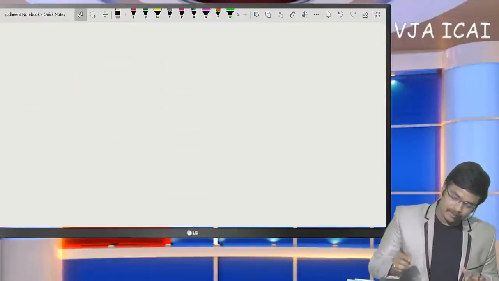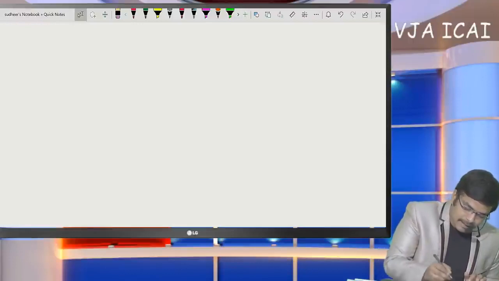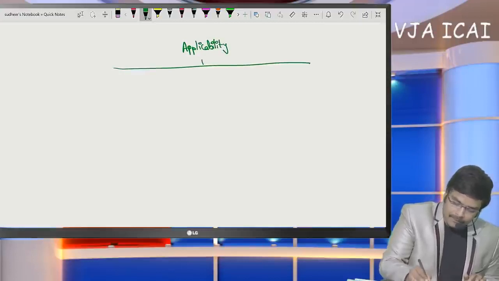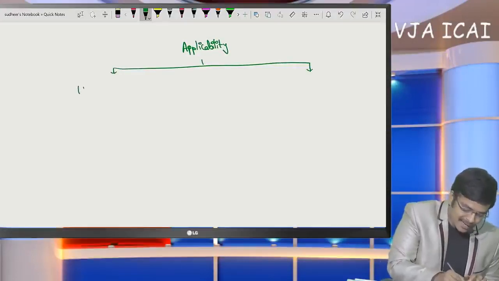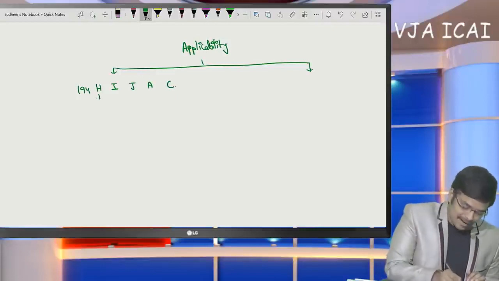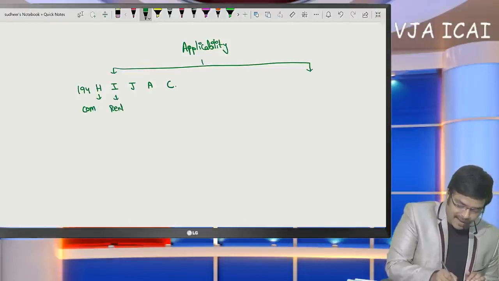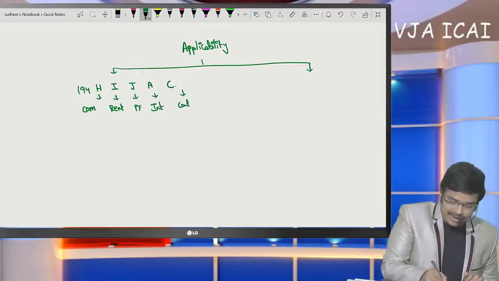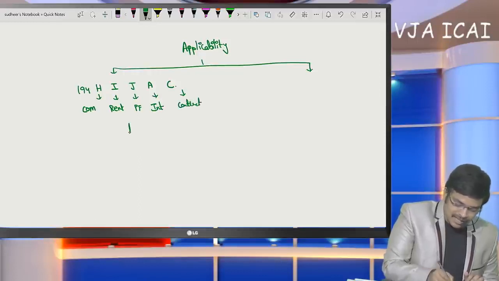Regarding applicability, I am going to divide into two categories: 194H, I, J, A and C. 194H regarding commission, 194I rent payable, J professional or technical fees payable, A interest payable, C any other contract payments. These 5 sections,